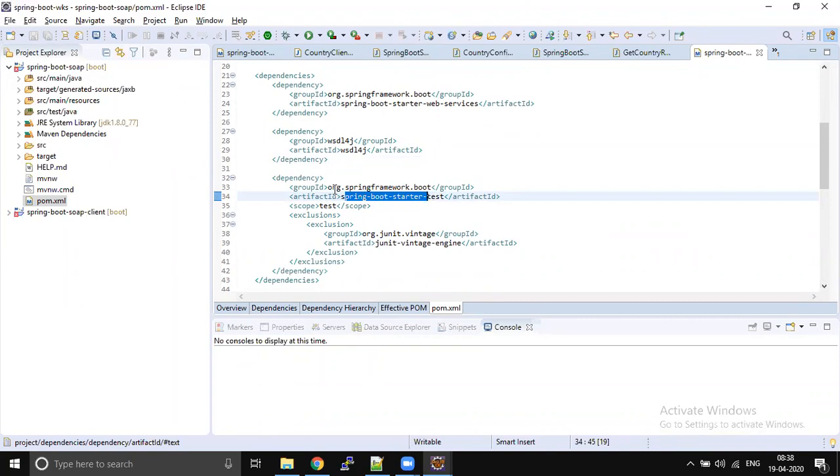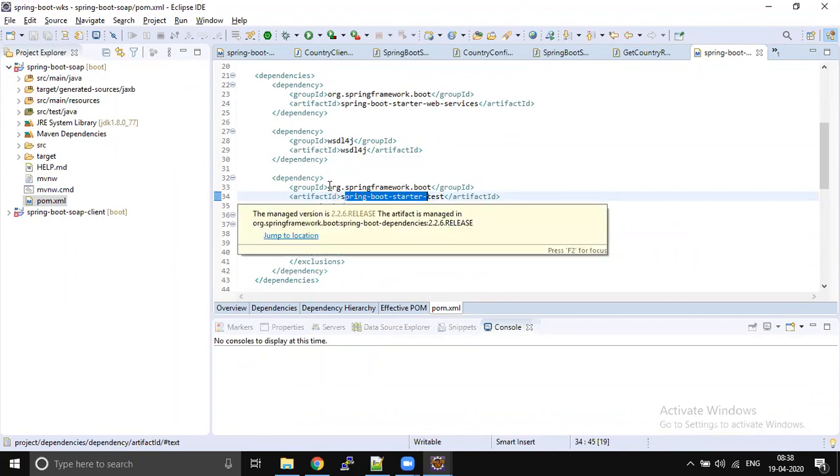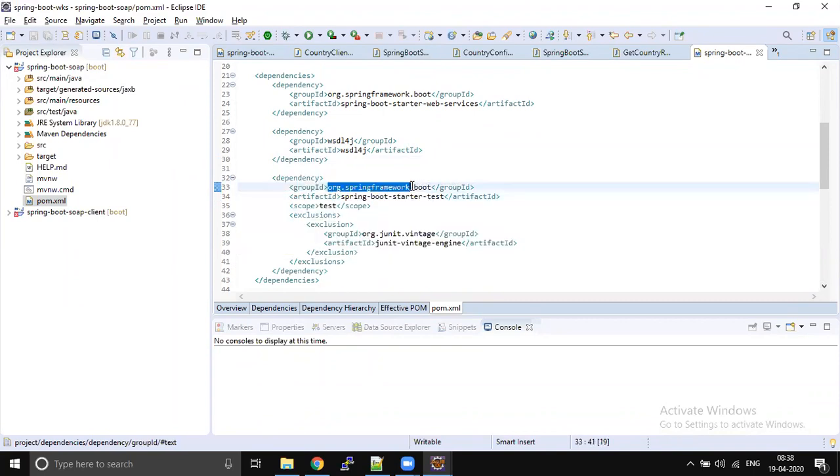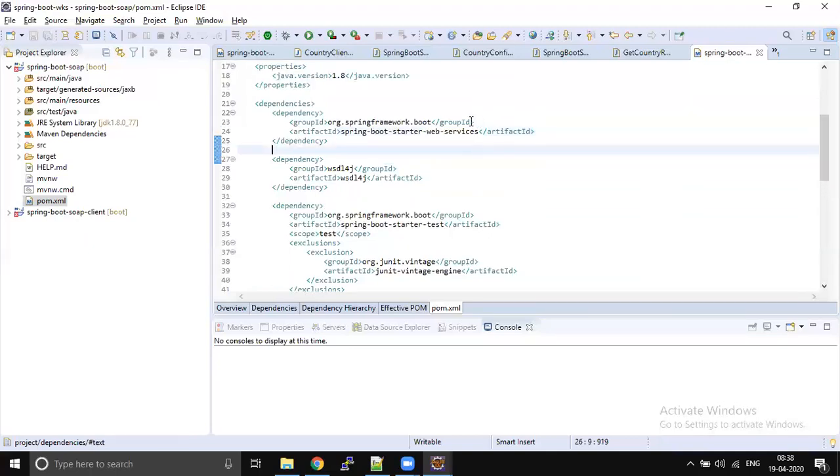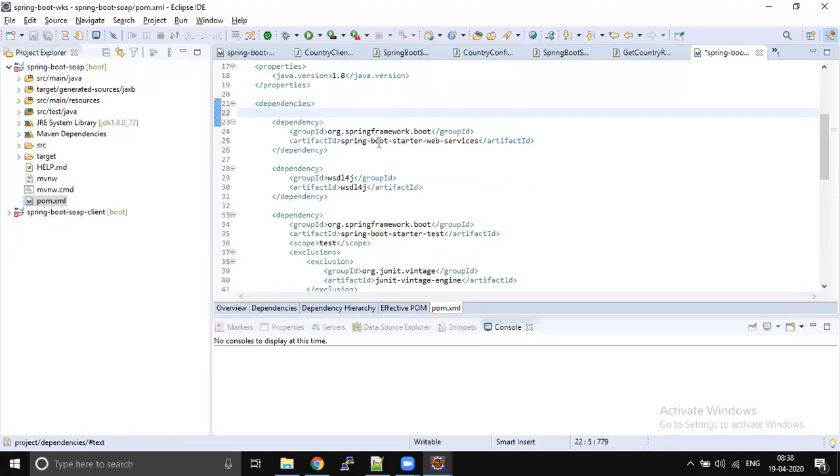See the best practice: org.springframework is the domain, boot is a subdomain, and inside that is the project you define. I'm developing a test project; if you develop a web services project, it will be web service. Whatever projects we are using as dependencies, are they Maven projects or not?